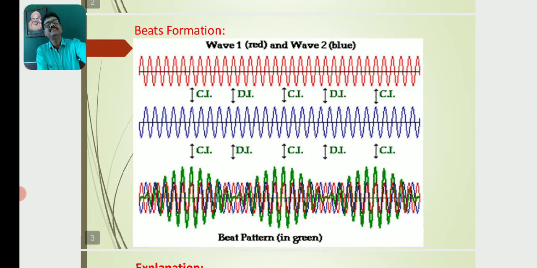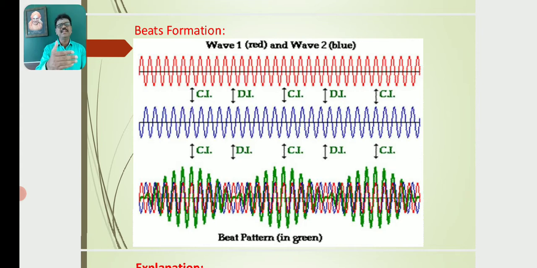Now you see the diagram. The top diagram indicates the first wave, red in color, then the second wave, blue in color. There are two simple harmonic waves of nearly equal frequencies. If they travel along the same straight line, they get superposed to form alternating waxing and waning.